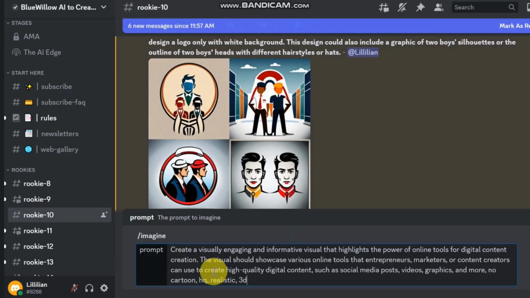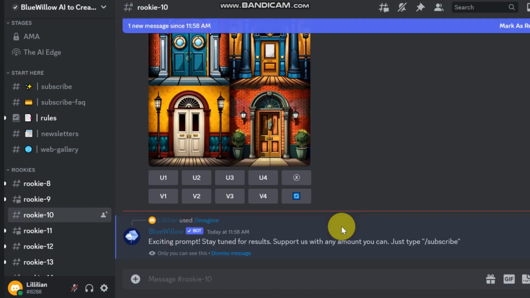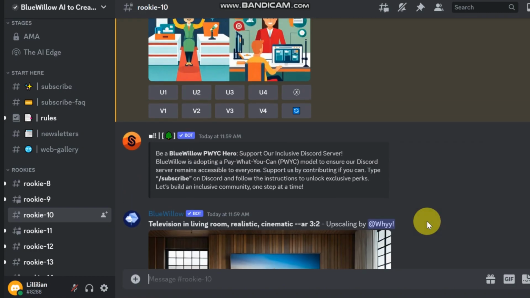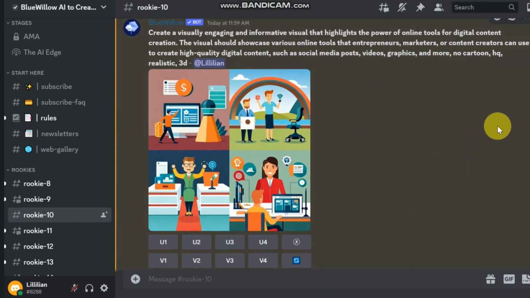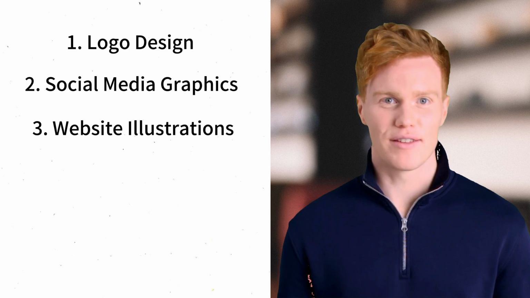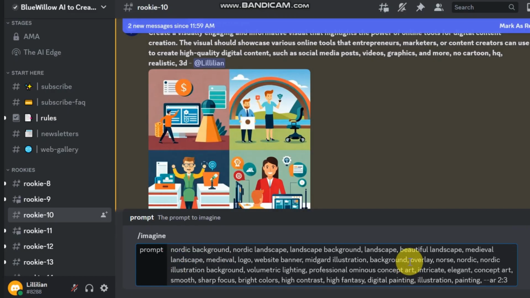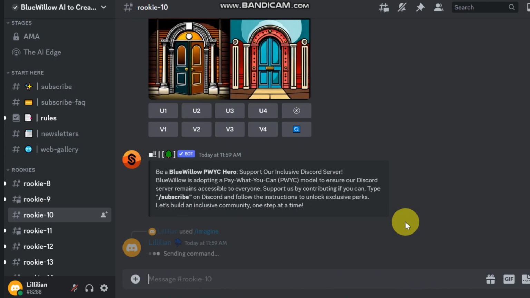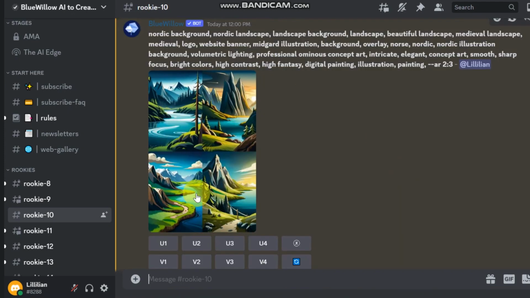2. Social media graphics. Keep your social media presence fresh and engaging with eye-catching graphics. Blue Willow can help you create shareable content that's perfect for Facebook, Instagram, Twitter, and more. 3. Website illustrations. Enhance your website with custom illustrations that reflect your brand or theme. Blue Willow can create visuals that truly elevate your online presence.